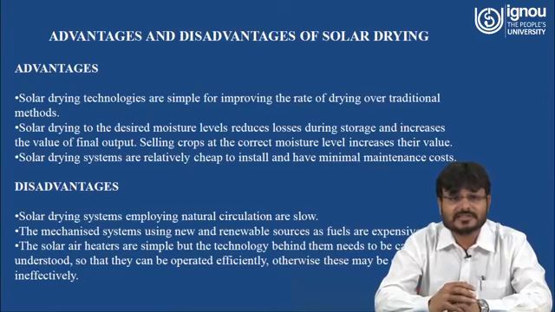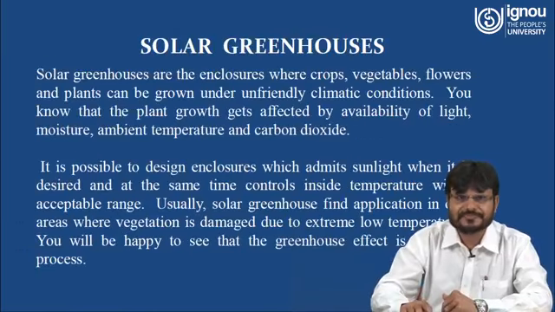What are the disadvantages? Solar drying systems employing natural circulation are slow. The mechanized systems using new and renewable sources as fuel are expensive to run. The solar air heaters are simple, but the technology behind them needs to be carefully understood so that they can be operated efficiently. Otherwise, they may be operated ineffectively.